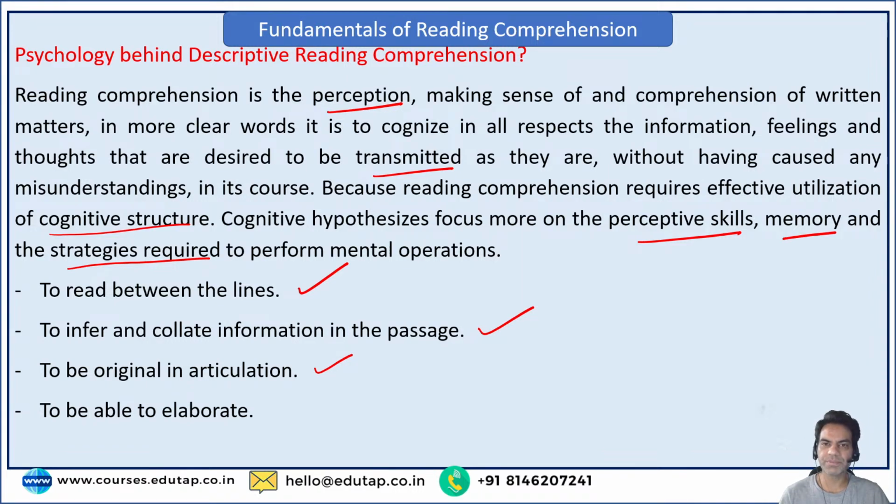So I do not mean by original words that you are creating something that is not even mentioned, or not even inferred from the passage. It has to be on the lines of the passage, based on the inference of the passage, but presented in your own words, right? And you should be able to elaborate. So these are the 4 key points that I could think of for reading comprehension: to read between the lines, that means to understand the intent of the author; then to infer and collate information from the passage, which is very important, and I'll teach you in the next few sessions how to do that; then to be original in your articulation, and then to be able to elaborate.